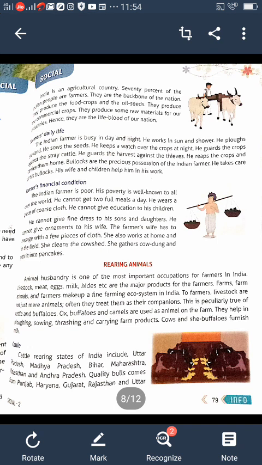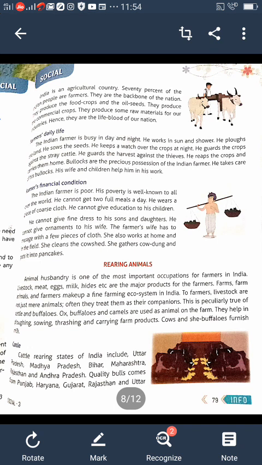Shahiwal. Rajasthan provides the Nagori breed of cattle. Alikar and Kailar breeds come from the southern states like Andhra Pradesh, Karnataka and Tamil Nadu. Surti, there are different types of cows. Cow feeds are there. So these are all very important. They give more milk. Understood? Farmers also rear goats, sheep, poultry and fish.